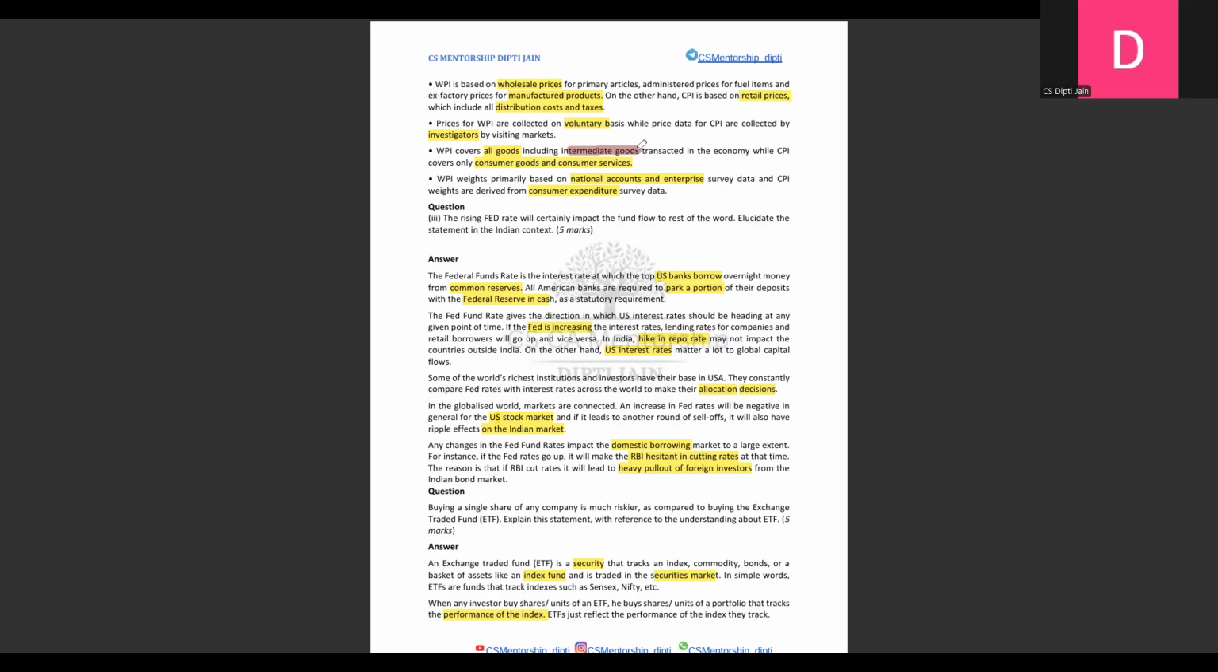Fourth, how domestic borrowings are affected. The RBI will be hesitant in cutting rates, and a heavy pullout of foreign investors from the Indian bond market will affect the Indian economy, right? So this is the impact of the Fed rate. We should write the answers like this. Now I'm moving to the next question, which is an ETF-based question.